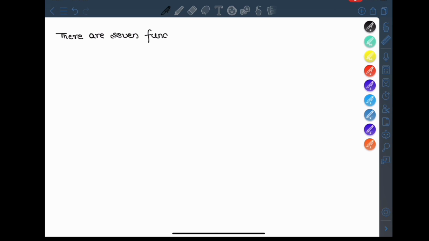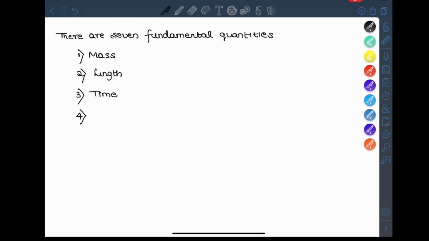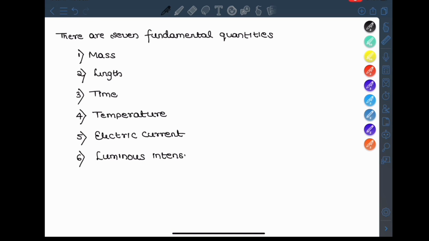Now, as I discussed, there are 7 fundamental quantities. They are mass, length, time, temperature, electric current, luminous intensity, amount of substance.